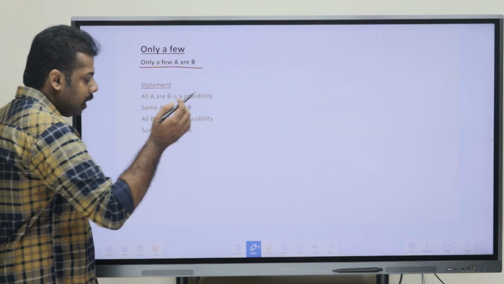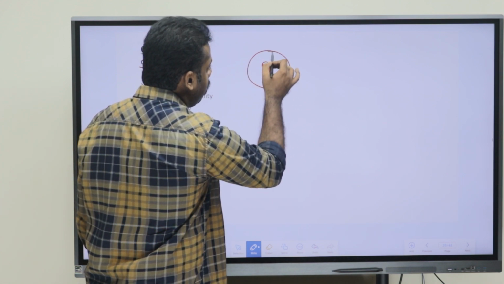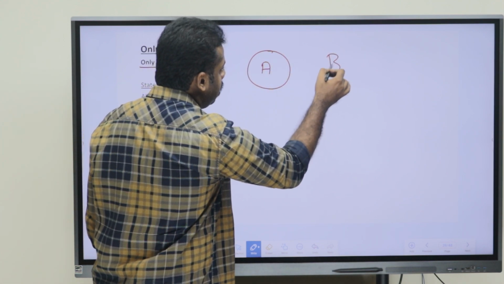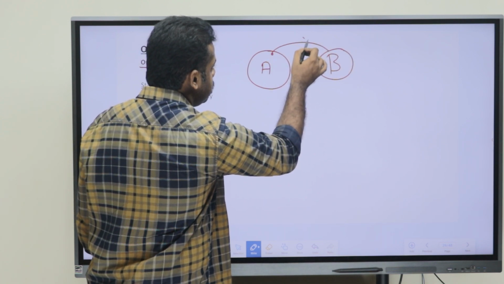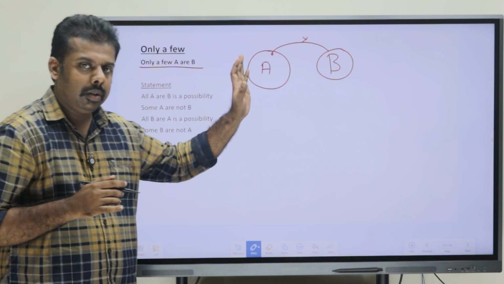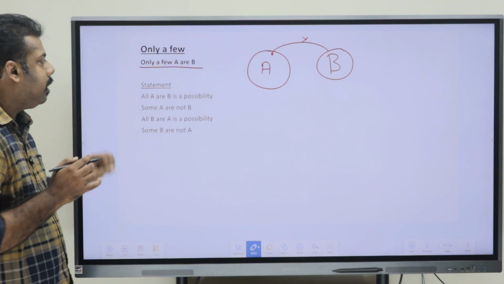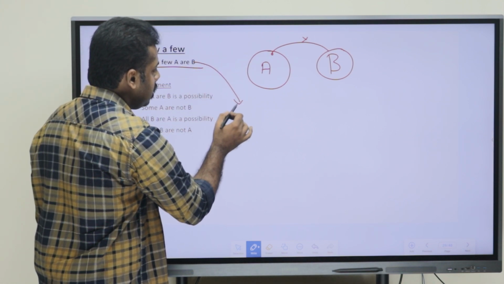So in the Venn diagram we can just place it like this, that only a small portion of A is connected with B, okay, all the other portions are not connected with B. So this is how we are drawing this, only a few case. So if we are just decoding this statement, from this we can get 2 points, that is only a few